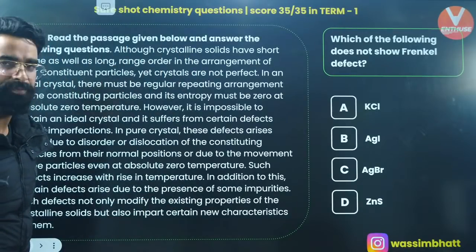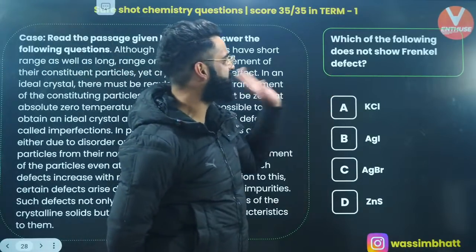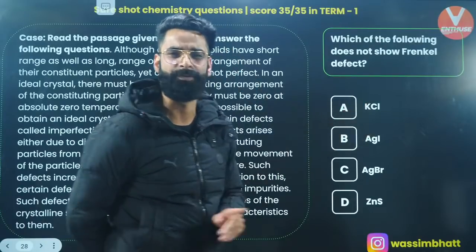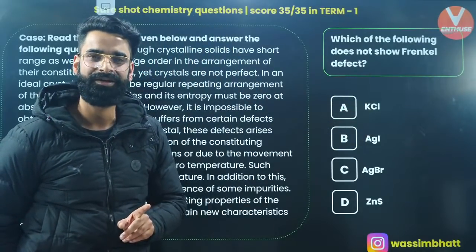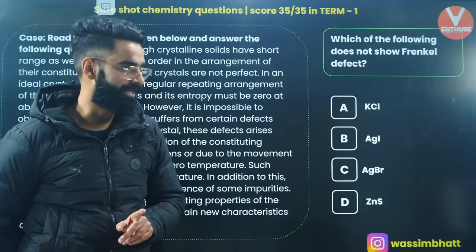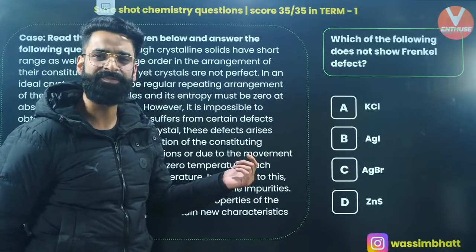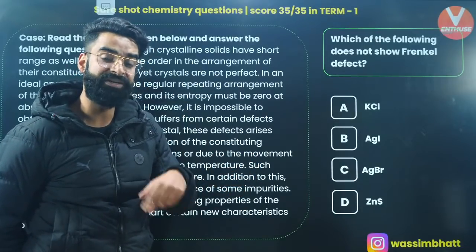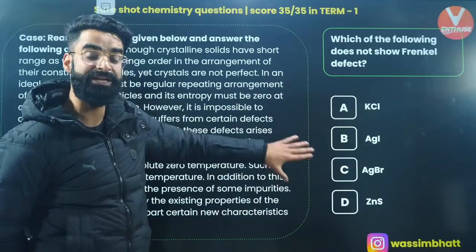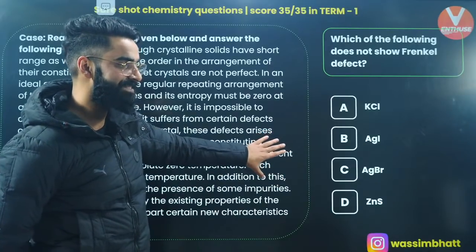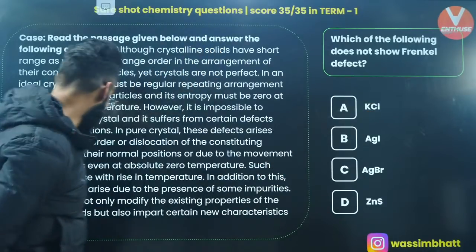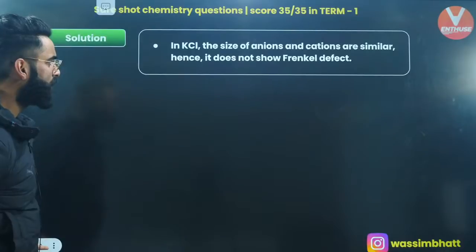People are coming with option A, and absolutely all are right. Which of the following does not show Frenkel defect? It's going to be KCl, which does not show Frenkel defect. The reason I told you a few minutes back is which compounds show the Frenkel defect and which compounds show the Schottky defect. So it's absolutely going to be option A.